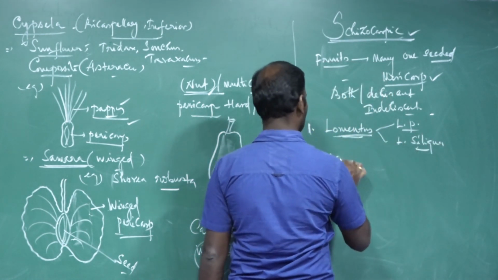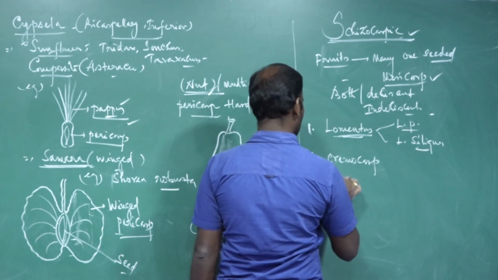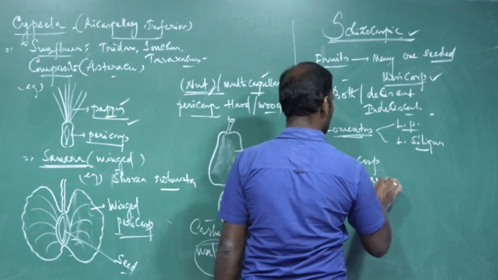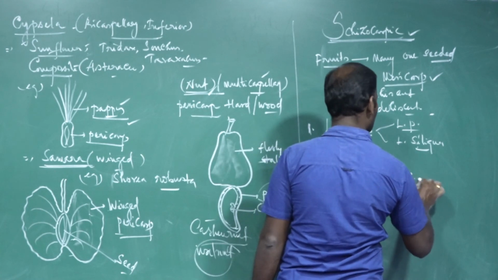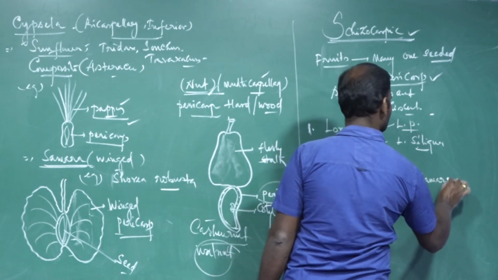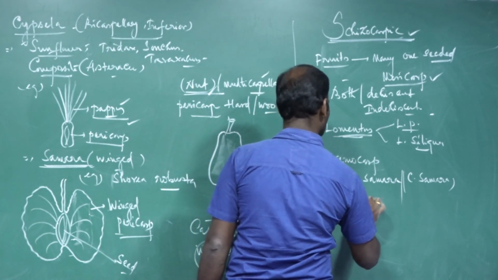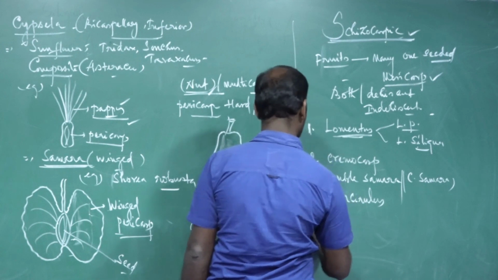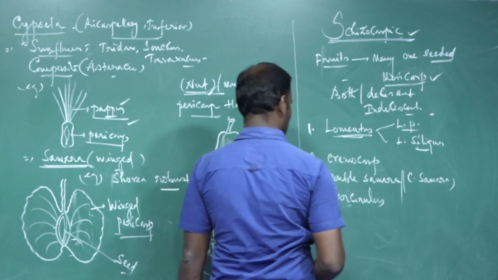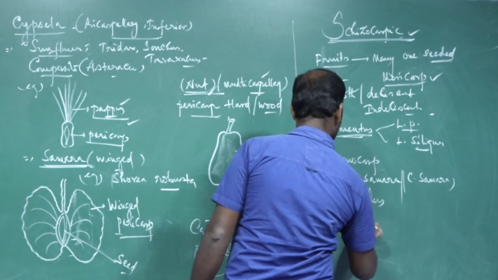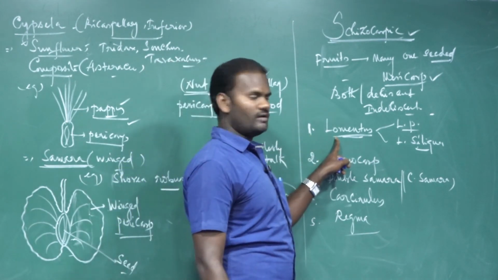Then cremocarp, double samara, also called compound samara, then cassiculus. The fifth one is regma. So these are the types. I will explain one by one.